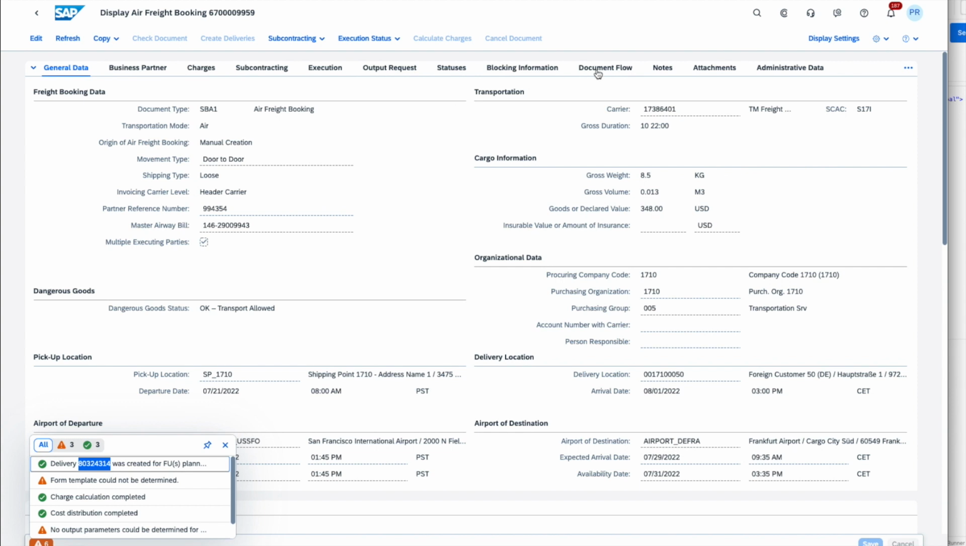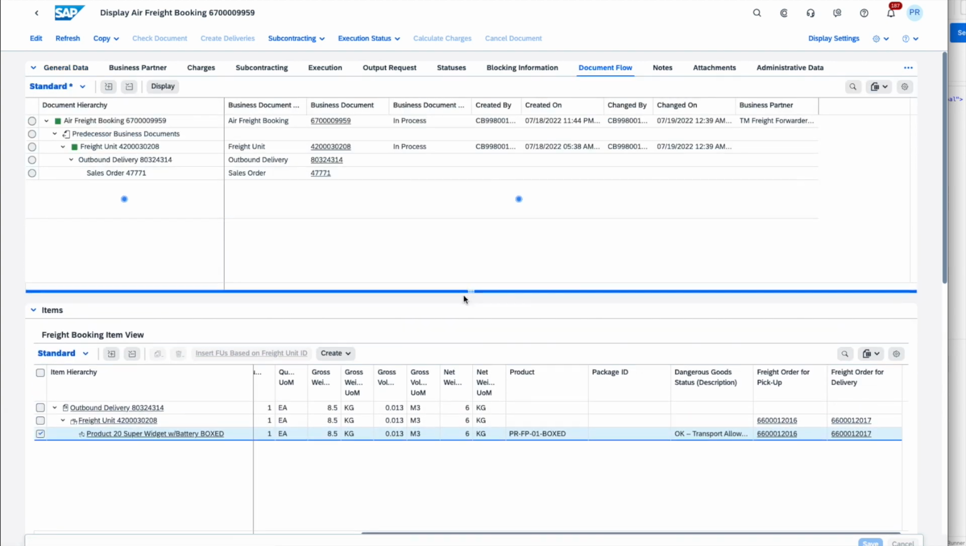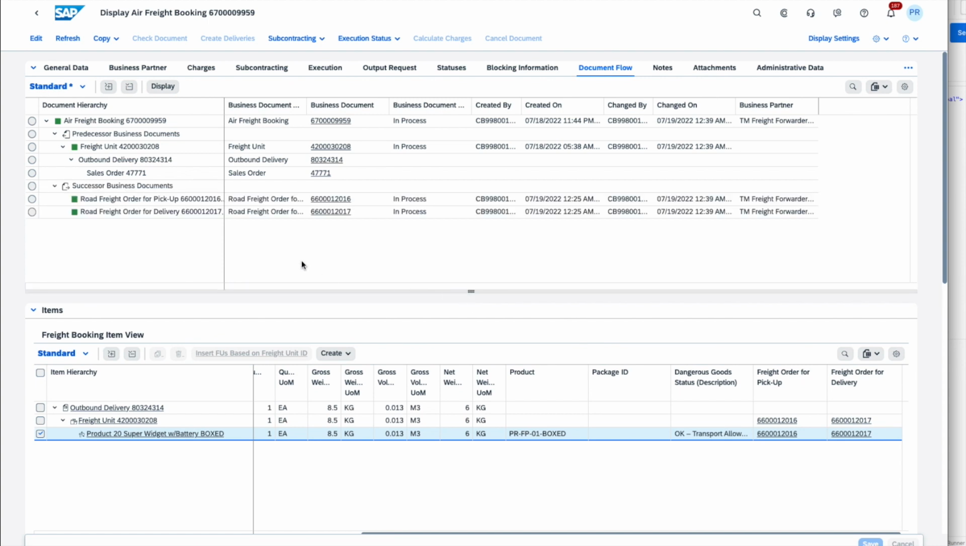And if we go to the document flow tab of our freight booking, we can actually see the entire genealogy of documents up to this point. We have our sales order, we have the outbound delivery that we have just created, the freight unit that was created from the sales order, we have the overarching freight booking document, as well as the two freight orders that were created for pickup and delivery of the goods.